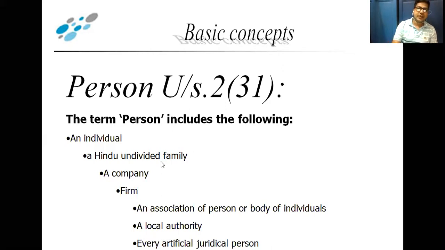The next is a company. Company means any recognized company which comes under the Indian Companies Act 2013.